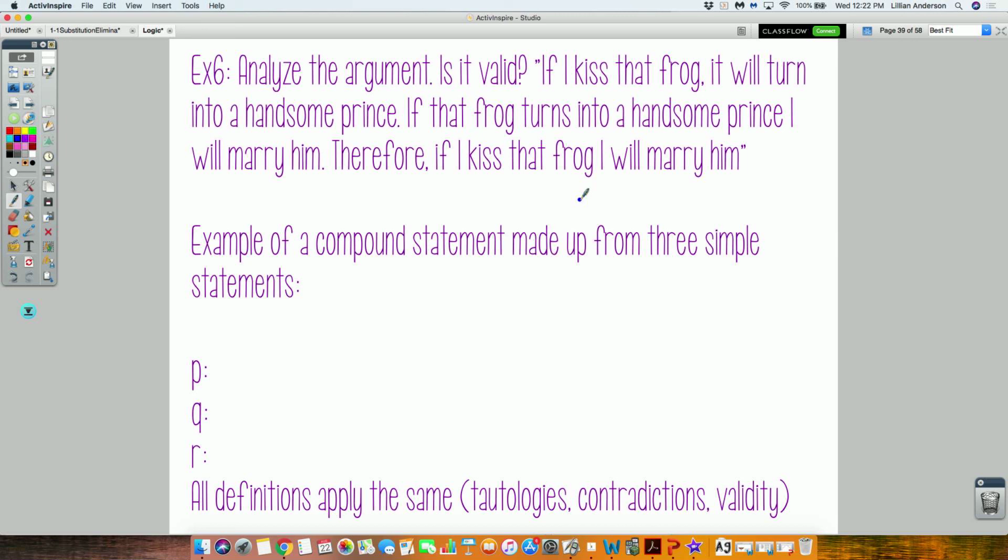Okay? So I'm going to give you a chance to write this down while I go fix the copier. And, yeah. Like I said, it's an example of a three simple statement compound. What's going to represent P?